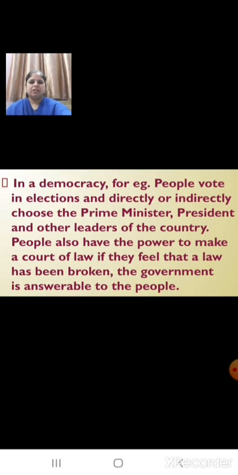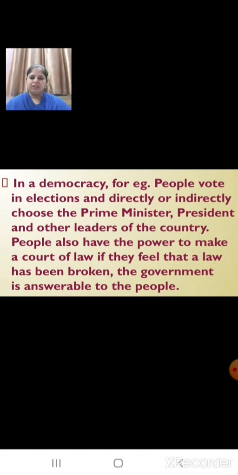We saw that in a democracy, for example, people vote in elections and directly or indirectly choose the Prime Minister, President, and other leaders of the country. And people have the power to go to a court of law if they feel that a law has been broken. And the government is answerable to the people.